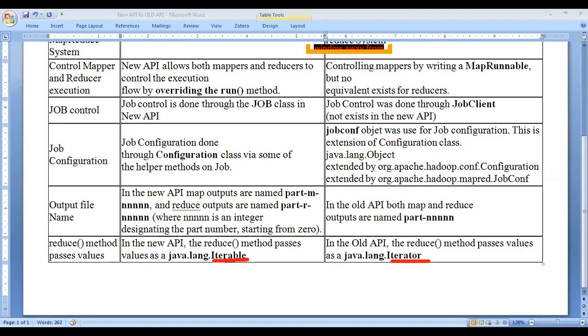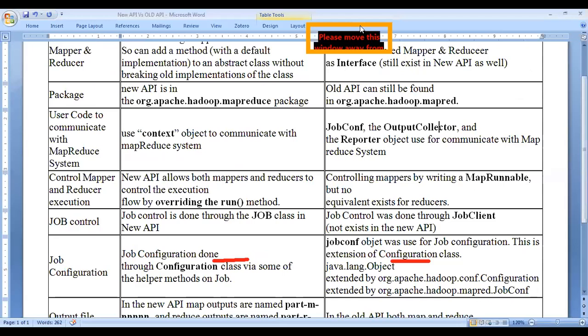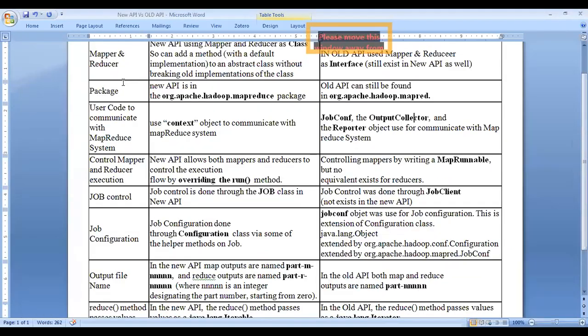In order to remember the differences between the old and new APIs, what are the five? One is the mapper and reducer. In the new API, all those things are used in a class manner. In the old, we don't have anything like this.